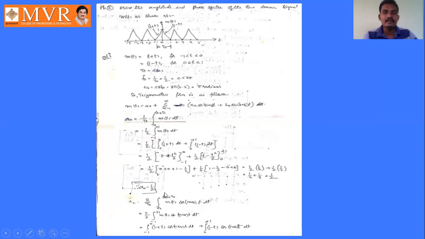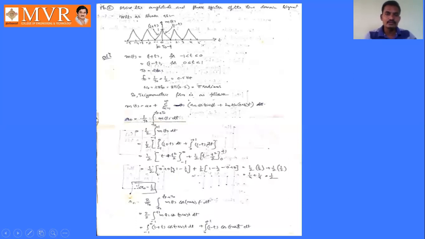In the same manner, we can find out the values of an and bn. How to find out the value of an? an equals 2 by t naught integral t naught to t naught plus t naught m of t into cos n omega naught t dt. Here also we have two functions, so the limits also vary.